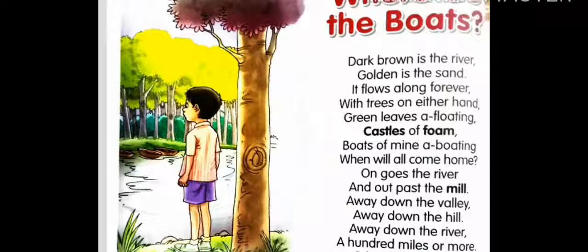So the boy wants to know where the boats are going. So can you tell me where the boats are going? So boats are going on the river. They are passing the mill, the valley and also the hill and even the river. They are crossing everything and they are going 100 miles or more. So away down the river 100 miles or more.